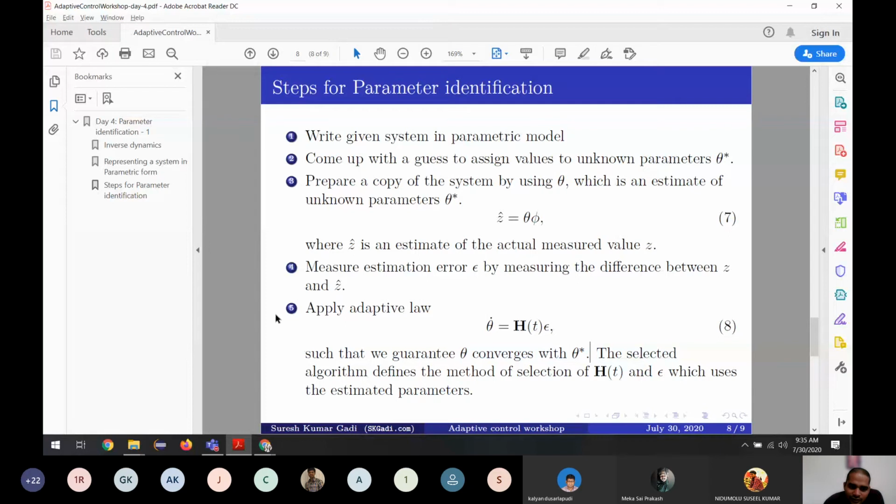So these are the 5 steps we are going to follow from tomorrow onwards, for tomorrow and the next session, to come up with identifying the parameters in a system.